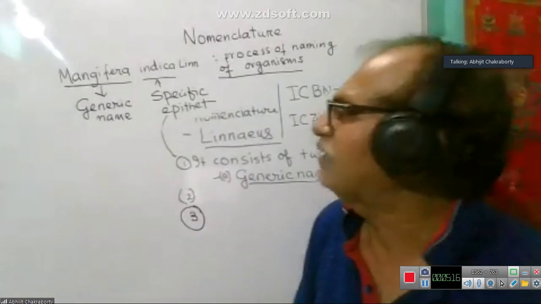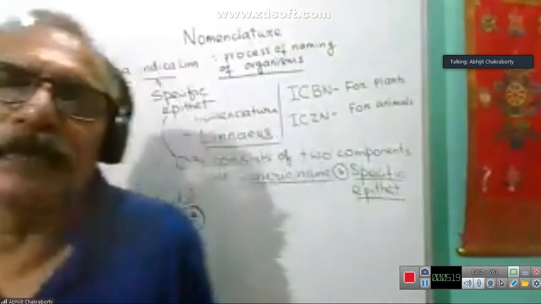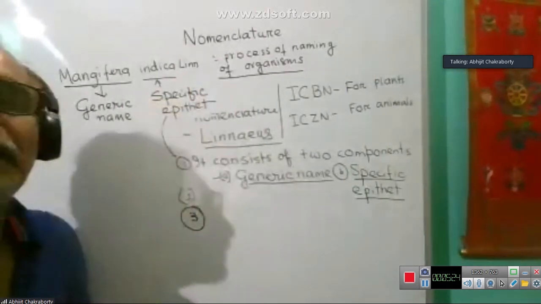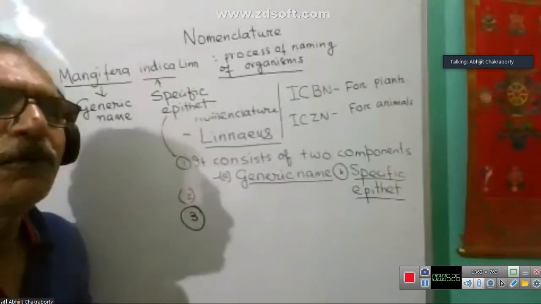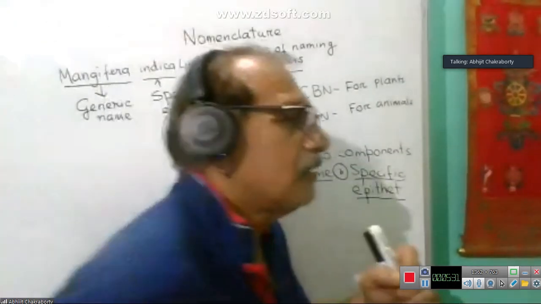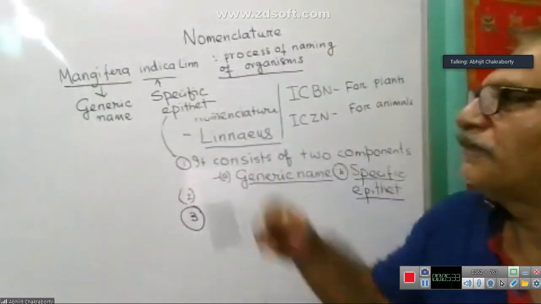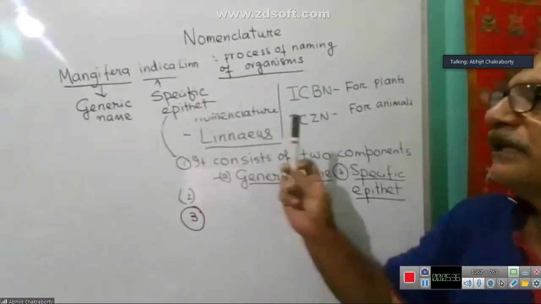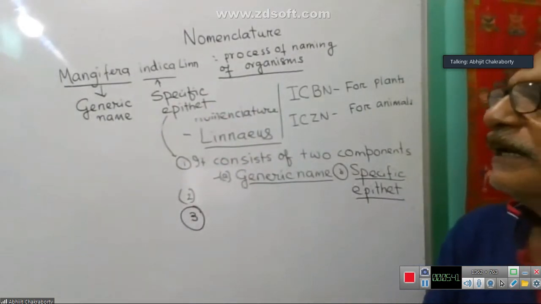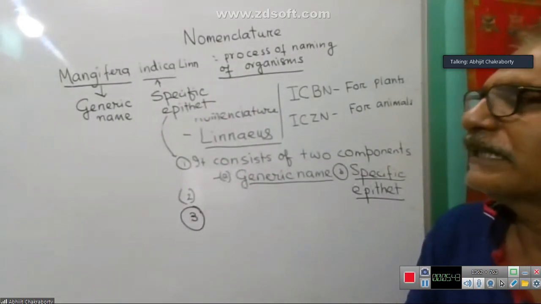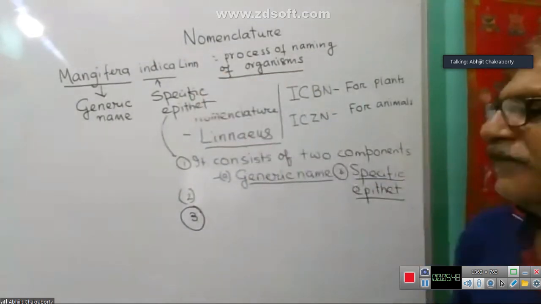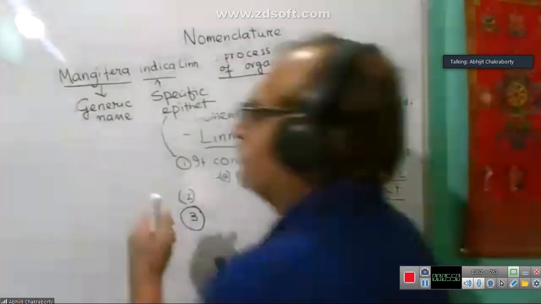So the third point is, after the specific epithet in a biological name, there is an abbreviated form of the name of the scientist who first described these plants. So here Linn means Linnaeus. That means the plant Mangifera indica was first described by Carolus Linnaeus. That's why it is written here as Linn. This is the third point.